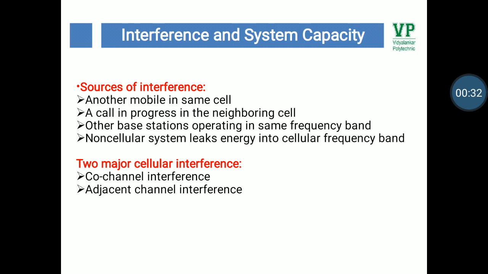Different sources of interference are another mobile in the same cell, a call in progress in the neighboring cell, another base station operating in the same frequency band, and a non-cellular system leaking energy into the cellular frequency band. There are two major types of cellular interference: co-channel interference and adjacent channel interference.